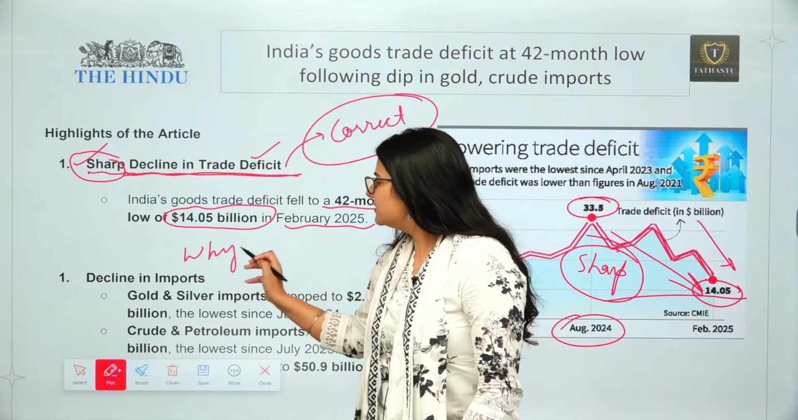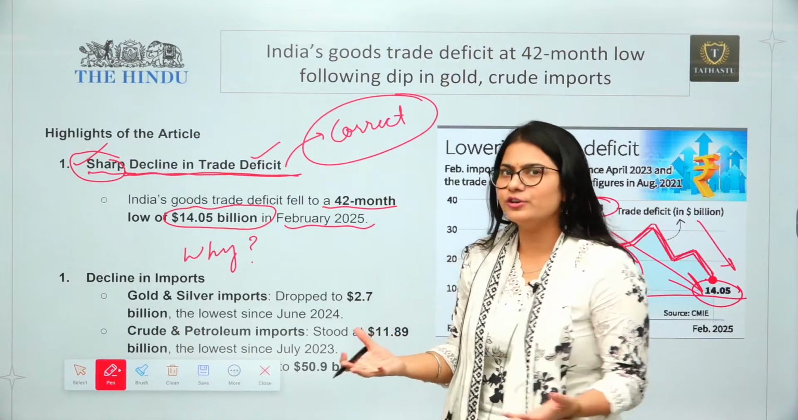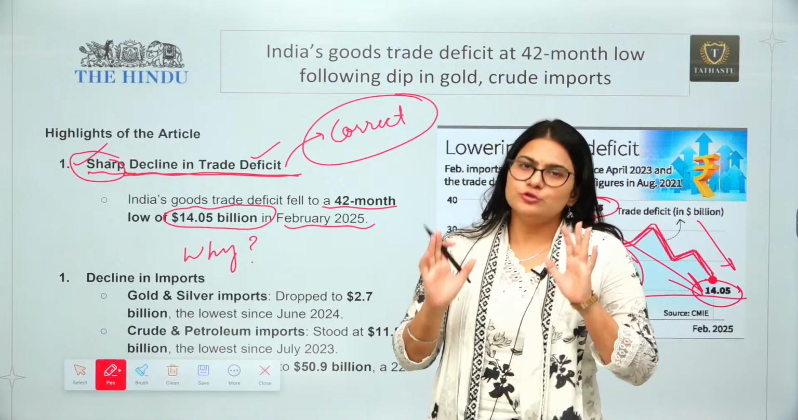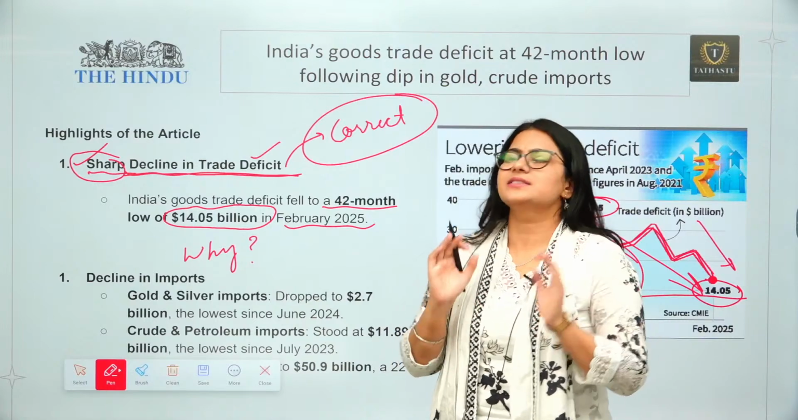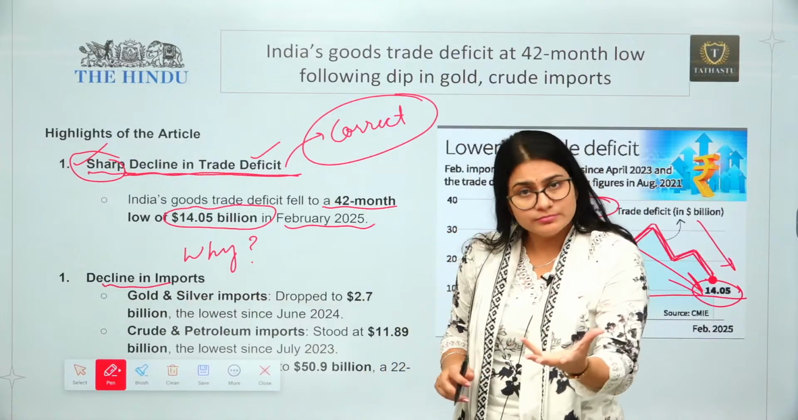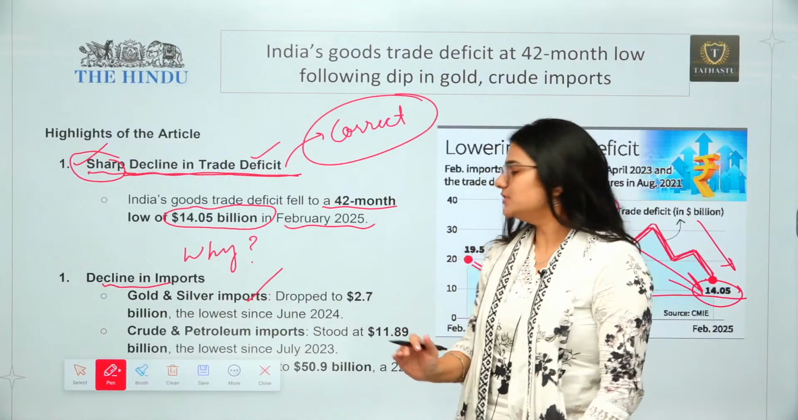Second, why did India's trade deficit have a sharp decline? There has to be a reason for that. Either exports have increased or imports have come down. Here the reason is that imports have come down. So there is a decline in imports. In which products? First, gold and silver imports have come down.